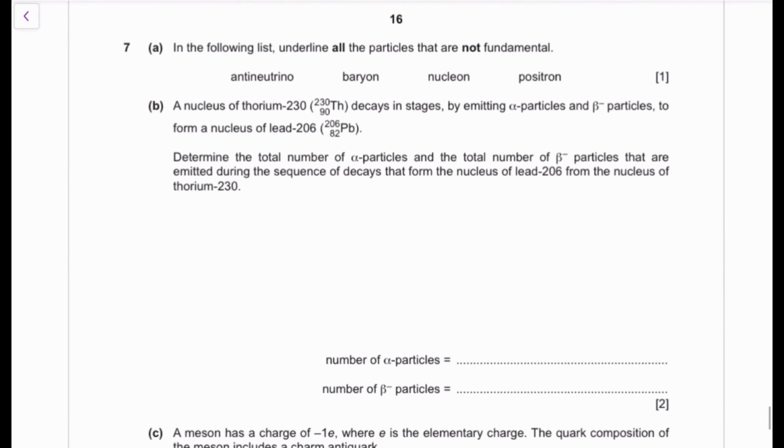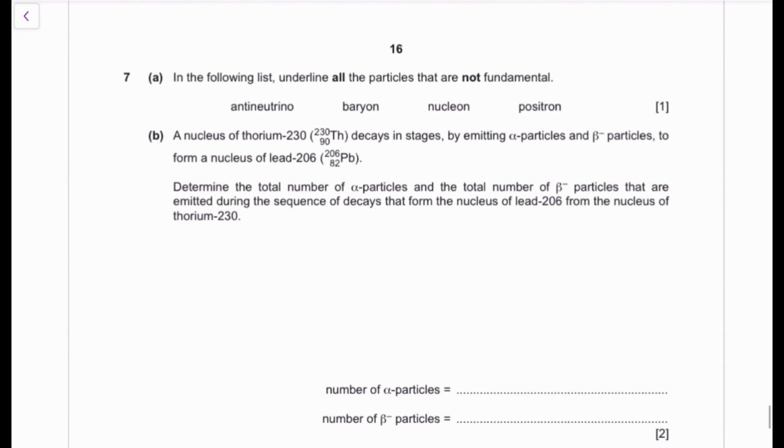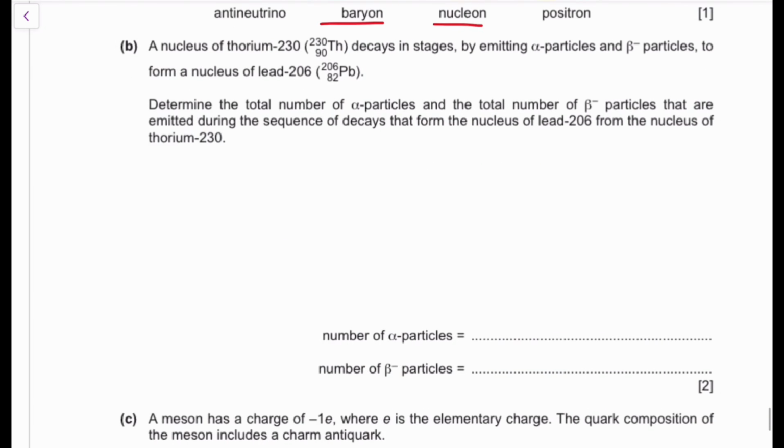Okay, 7a. We are done. This is the last question on particle physics. We'll be asked to underline all particles that are not fundamental. So it's going to be baryon. It's going to be a nucleon. A positron, that's a fundamental particle. An antineutrino, again, that's another fundamental particle. Okay, move on to question B.